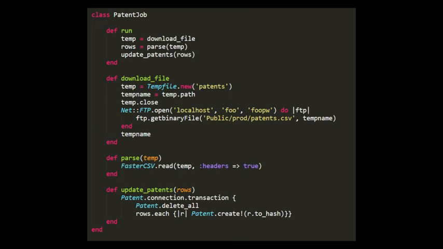Sandy, however, is not satisfied with this design and says that you shouldn't be either, because what's going on here is we just have too many responsibilities in one class. I actually broadly agree on that point. It's very strange that this one unit of code is both downloading files, but then also parsing and updating the database. It's mixing a lot of disparate stuff into this one unit of code that, yes, does all concern patents, I suppose. But there is something really weird going on here, as evidenced by the simple fact that classes are supposed to be data types, and yet, look, there are no fields in this class. So what the hell is this thing, really?